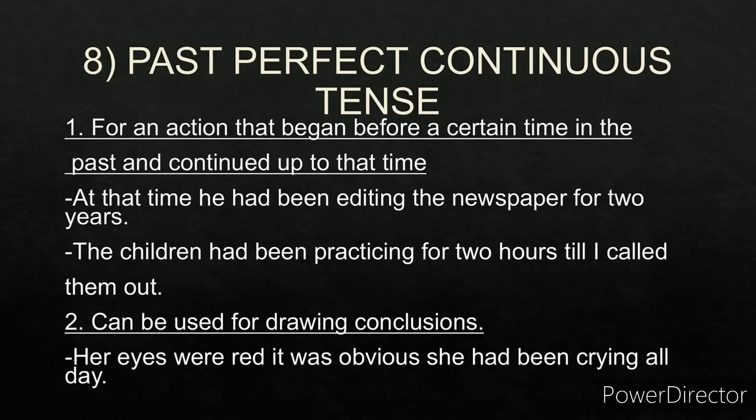For example, at that time he had been editing the newspaper for 2 years. So it began at a certain time in the past and continued up till that time. At that time he had been editing the newspaper for 2 years, so it's a past perfect continuous. The children had been practicing for 2 hours till I called them out. So it began at a certain time in the past and continued up till that time.